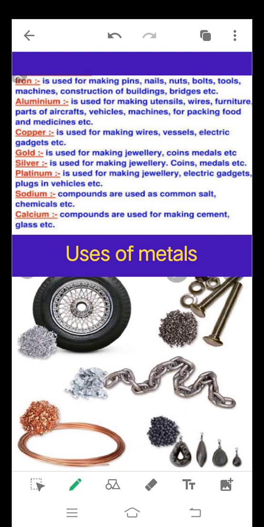Sodium is in compound form. It is used as common salt, which is called sodium chloride. It is also used as a chemical in laboratories. Calcium. Again, calcium compounds are used for making cement, glass, etc. These are some uses of metals.